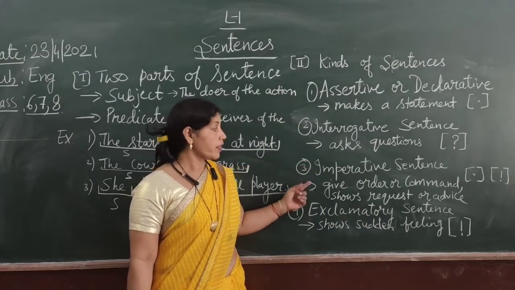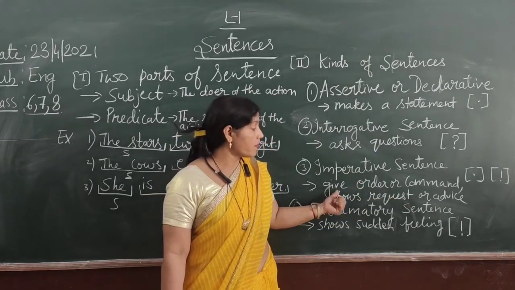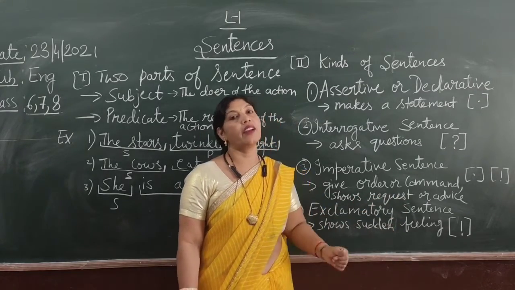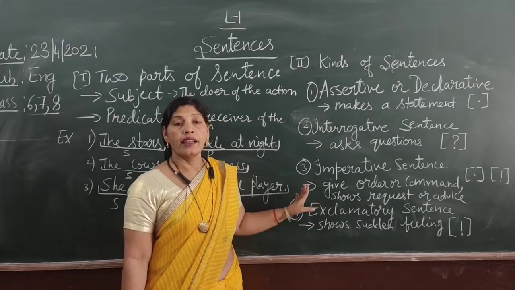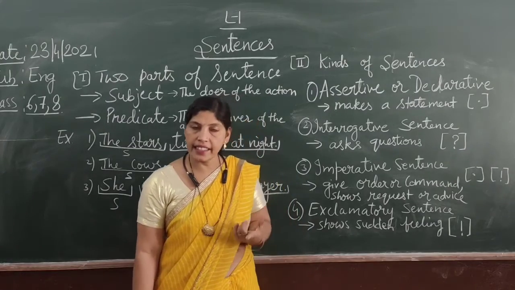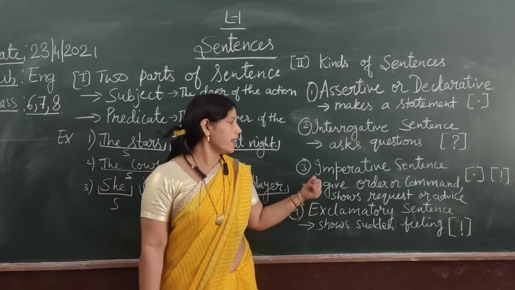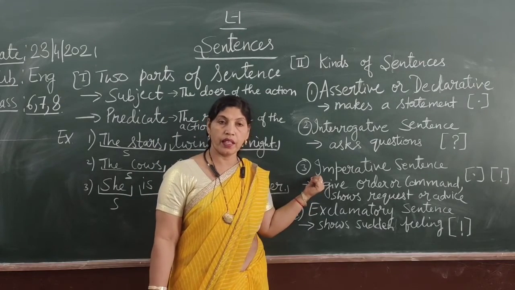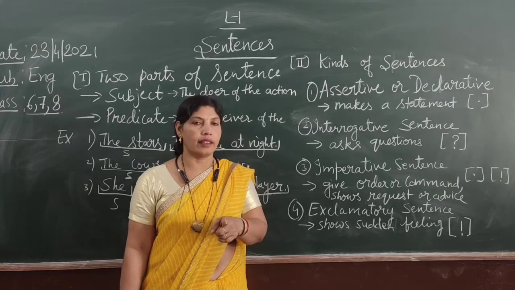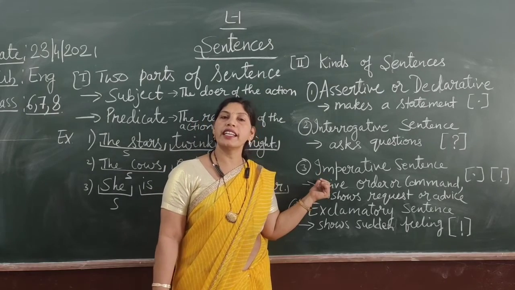Now come to the next, imperative sentence. These sentences give order or command. It shows request or advice. Like, please give me a glass of water. In this sentence, I am requesting. So, this sentence is called imperative sentence. Sit down. In this sentence, I am giving an order. I am giving an order to sit down. It is also an imperative sentence.